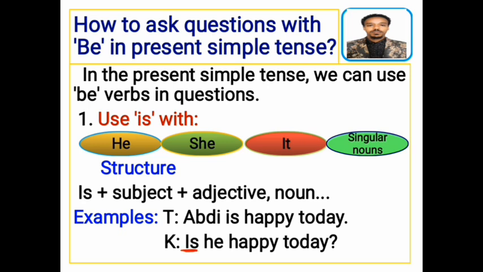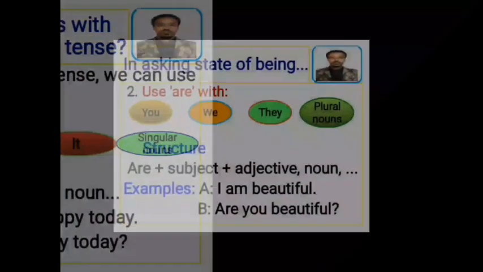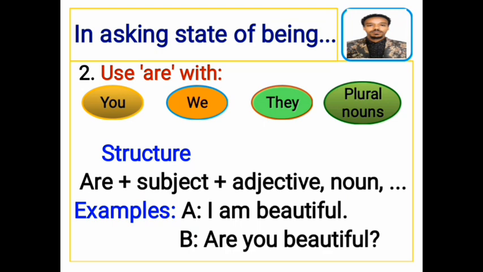Examples: A. Abdi is happy today. B. Is he happy today? The next, use are with plural pronouns like you, we, they, and any other plural nouns. Structure: Are plus subject plus adjective, noun, or any other suitable words can be used.